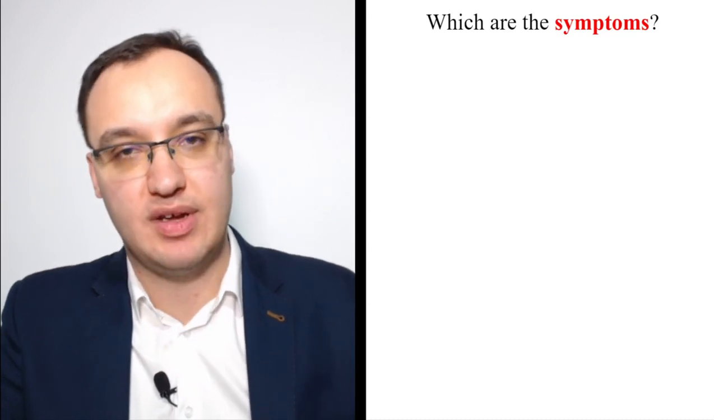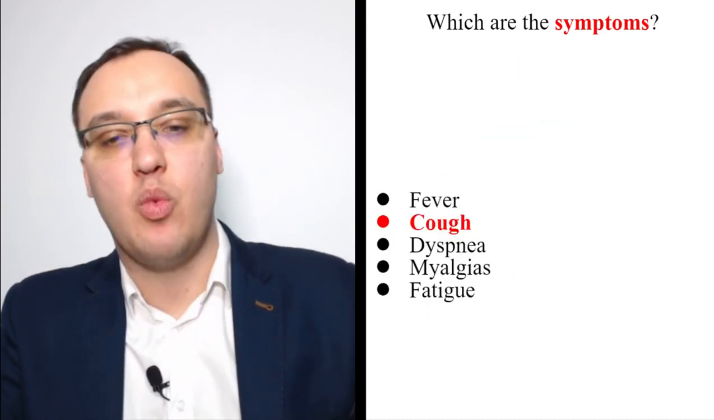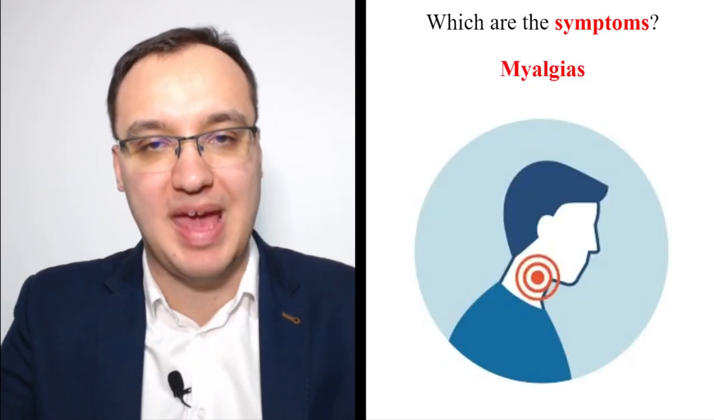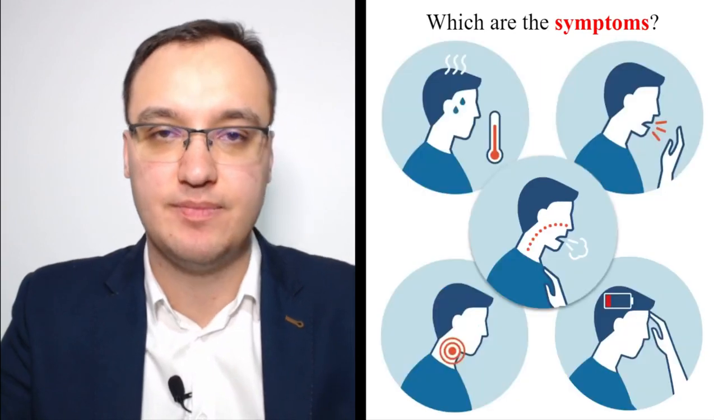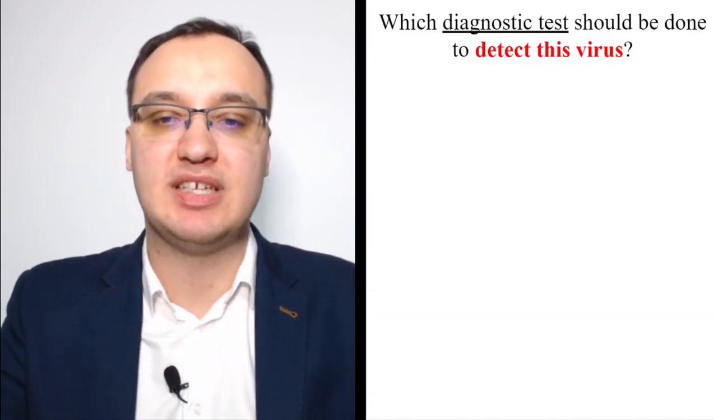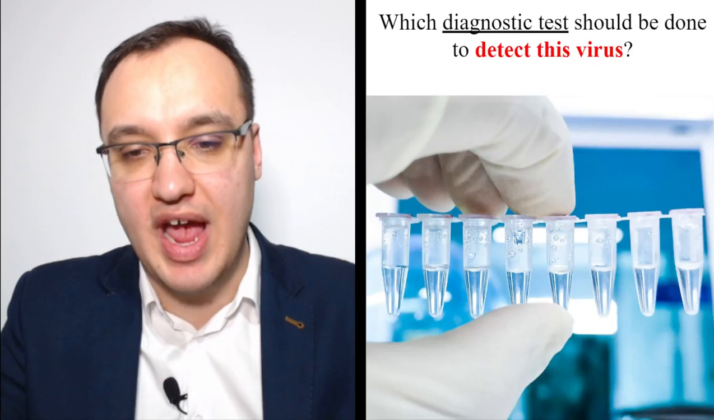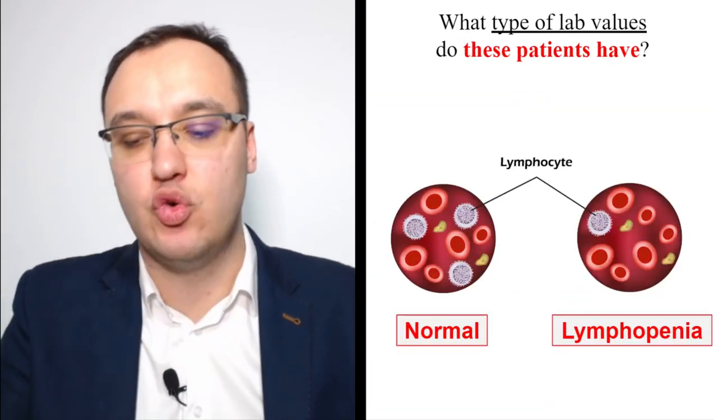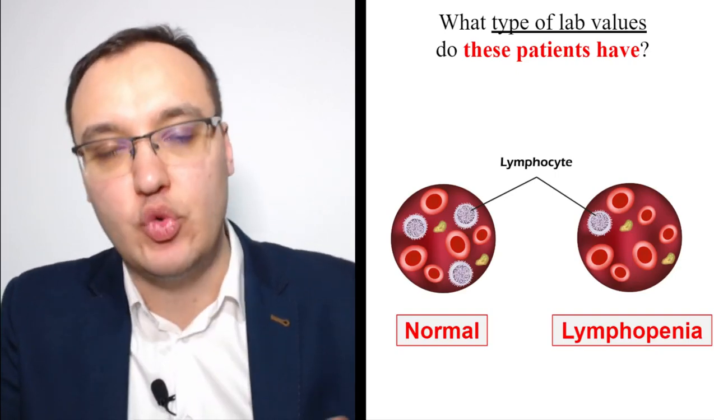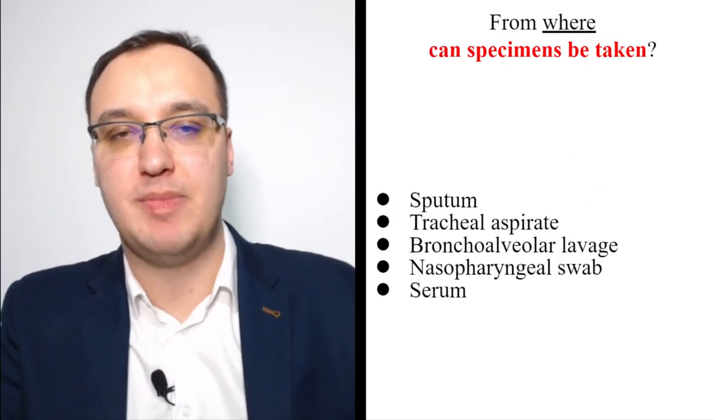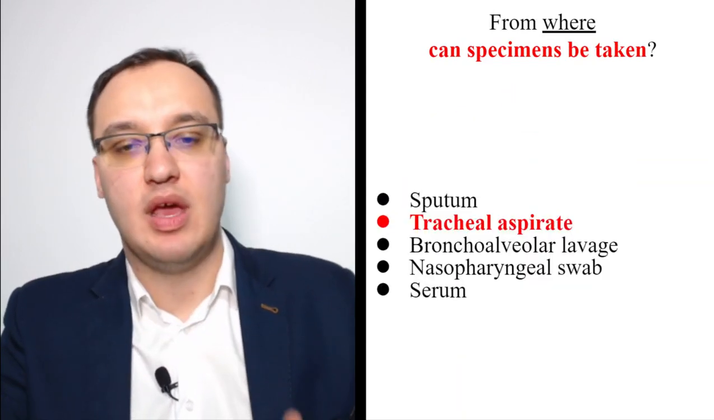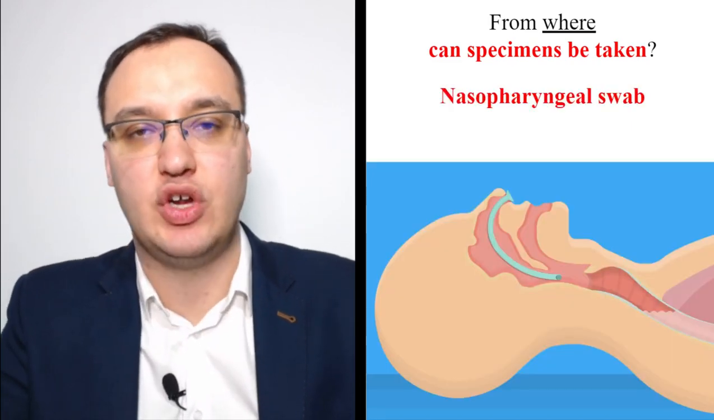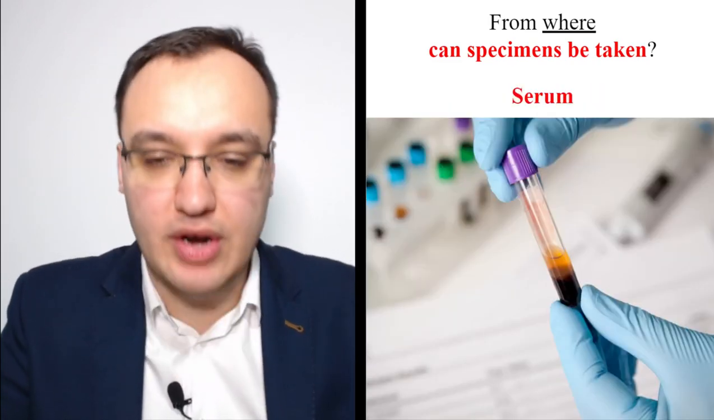The symptoms when you have a coronavirus infection are fever, we have a cough, we have dyspnea, so difficulty breathing, we have myalgias, which is pain in your muscles, and fatigue. The diagnostic test and the lab test we do is a polymerase chain reaction, and the lab values that we can see is that the lymphocytes are getting fewer, so then we call it lymphopenia, fewer lymphocytes in the blood. And the specimens that we can take are from sputum, tracheal aspirate, bronchoalveolar lavage, nasopharyngeal swab, and serum, so regular blood.